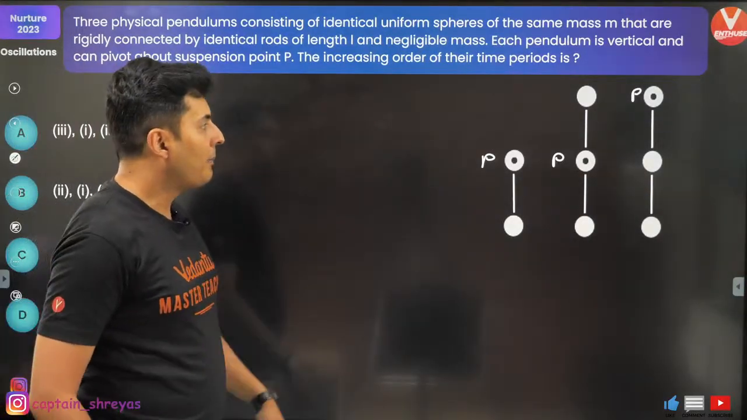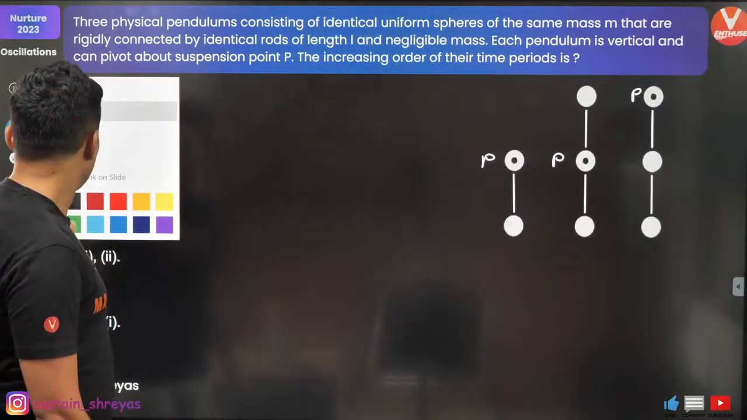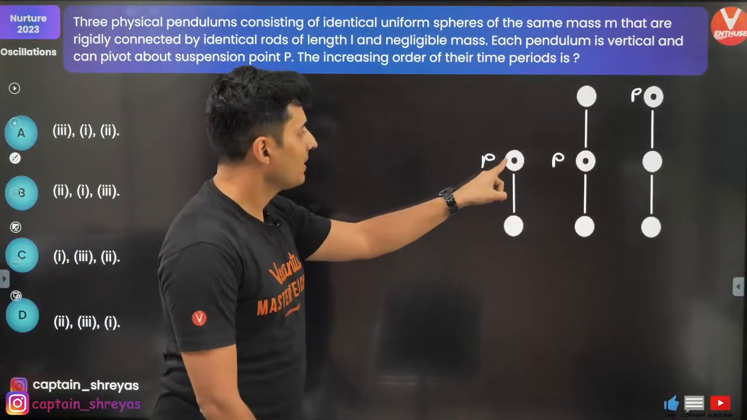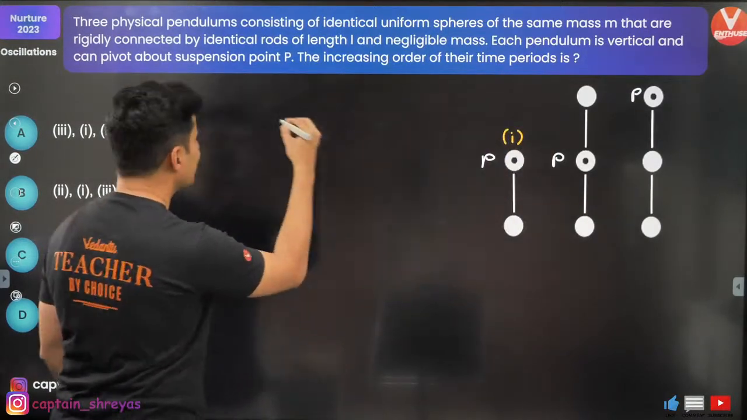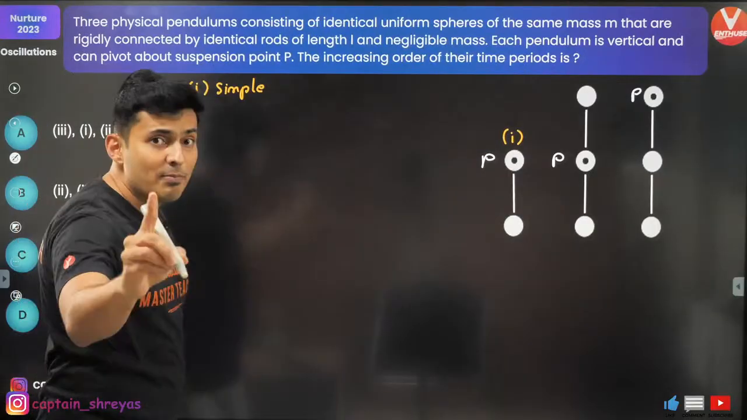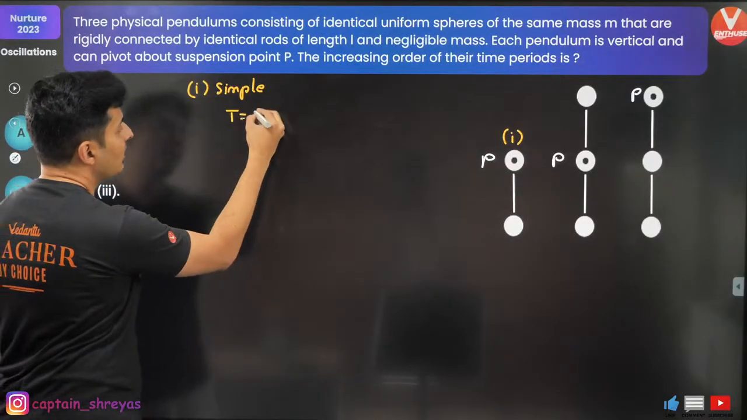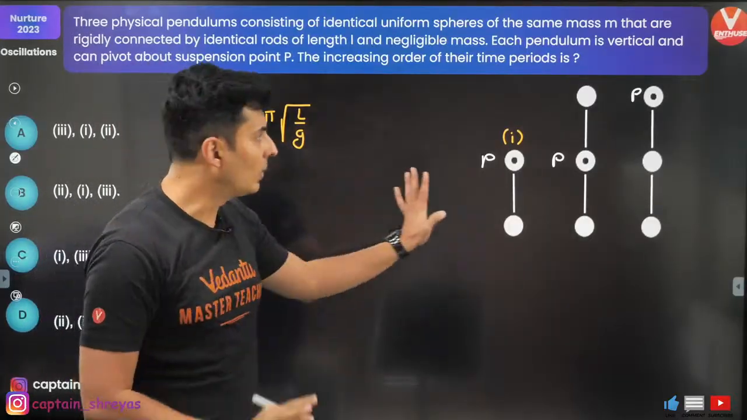Compare the time periods. Very simple. Let's see how to do this. For the first situation, it is basically a simple pendulum. And for a simple pendulum, what will you do? The time period will be 2 pi under root L by G. As simple as that? Okay.